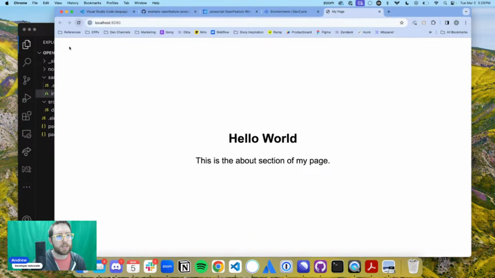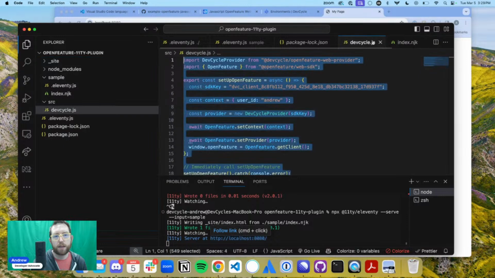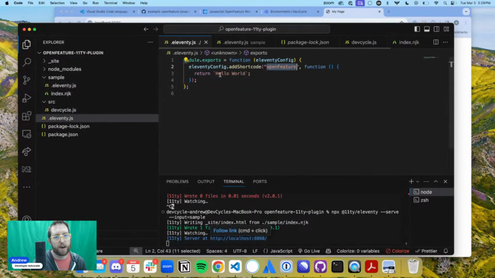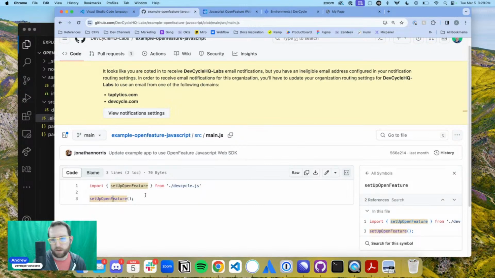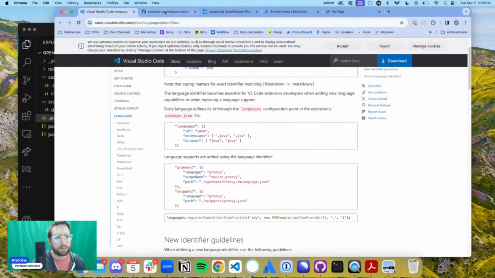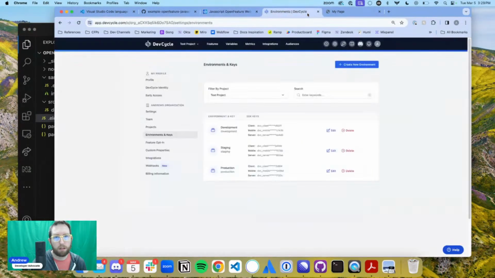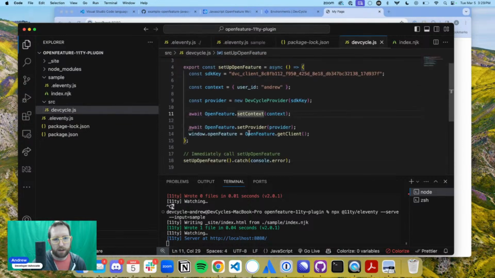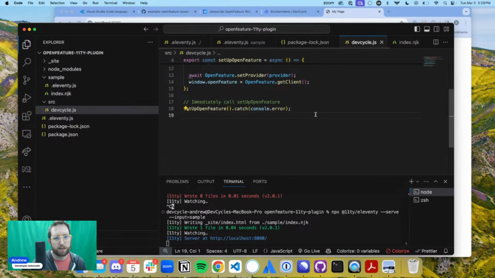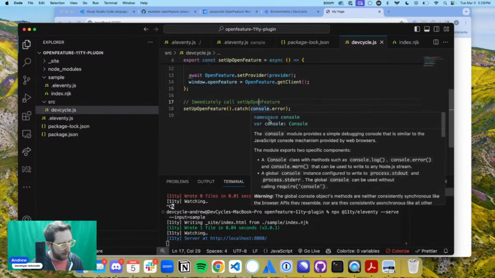Amazing. So basically, you can see here that we have devcycle.js, we're not actually doing anything with devcycle.js right now, but what we've done is we have added a shortcode that will return whatever we want in there. So anytime we entered OpenFeature, it would return that into our file. But what we want to do is kind of the same thing that we did with this main.js, where we're just going to run this setup OpenFeature thing. Technically, we did this within our devcycle.js file down here. So anytime we call devcycle.js, it's going to immediately call that setup OpenFeature whenever it runs that.